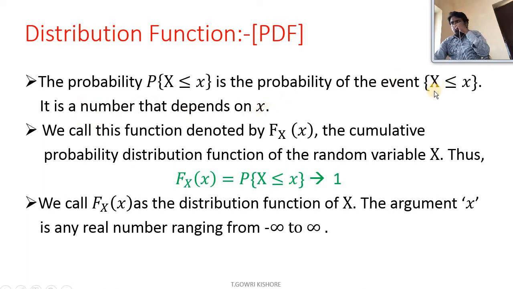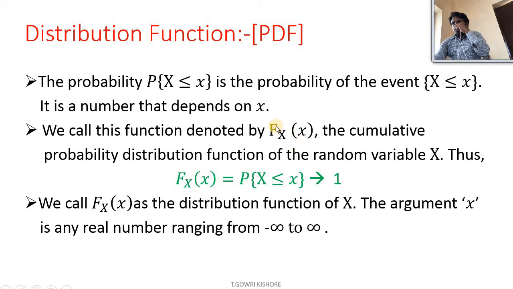So here, what is the meaning of capital X less than or equal to small x? Here the value of the random variable should be less than or equal to an element present in the sample space. That is the meaning of P of X less than or equal to small x. We call this function, denoted by capital Fx of x.